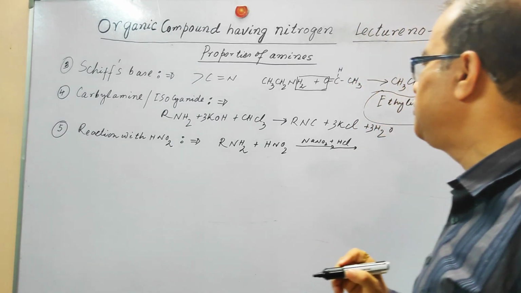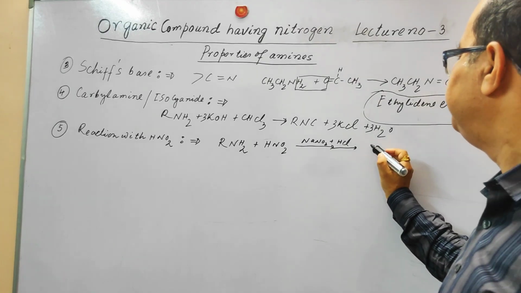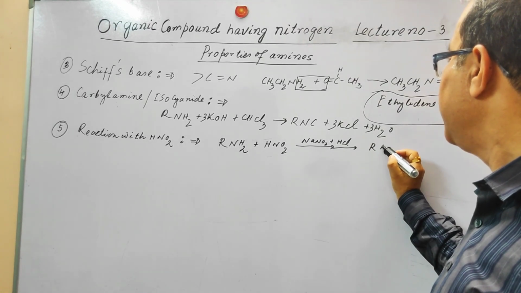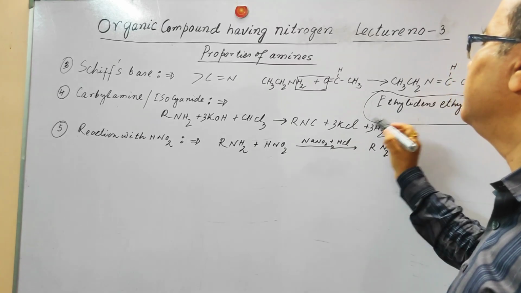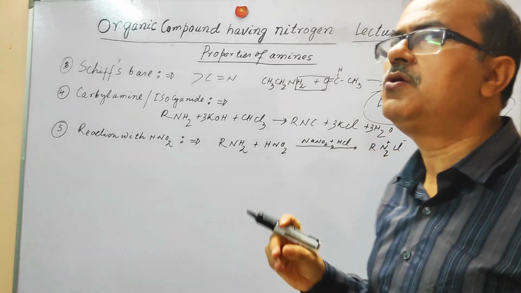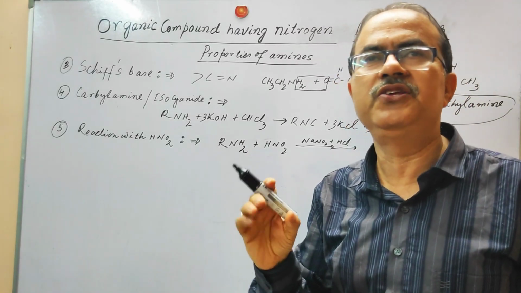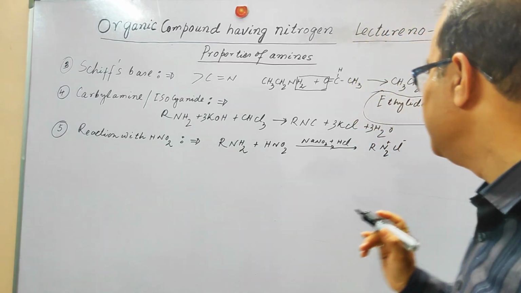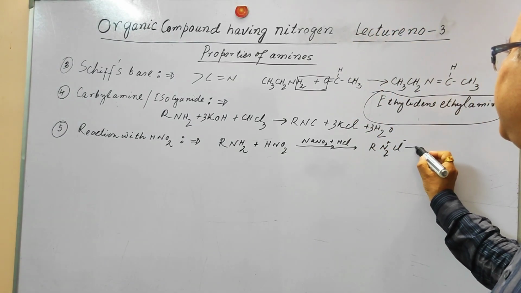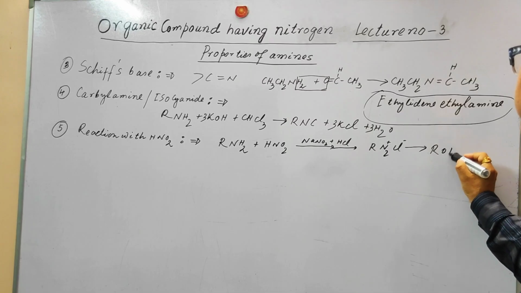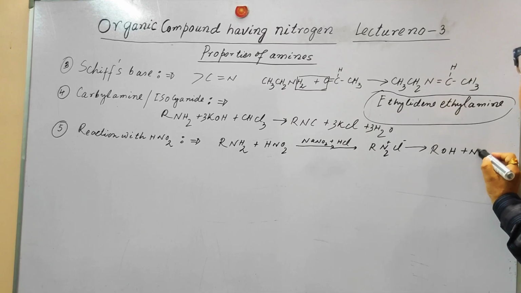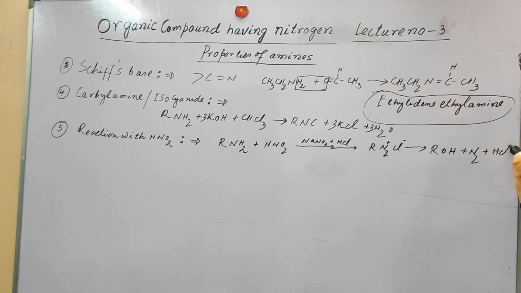It is going to produce the alkyl diazonium salt, and this alkyl diazonium salt, in spite of taking the very low temperature, is not a stable one. So it will ultimately produce the alcohol, and it will liberate the nitrogen gas and HCl.